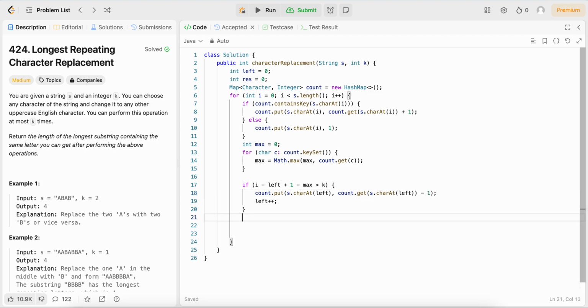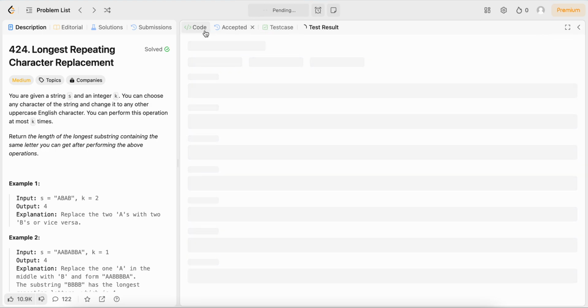Alright, and then here, now that we verified our window is valid, we just want to find the max of what our result currently is and what the length of our current window is, which is going to be i minus our left pointer plus 1. At the very end, we return result. So this should work.